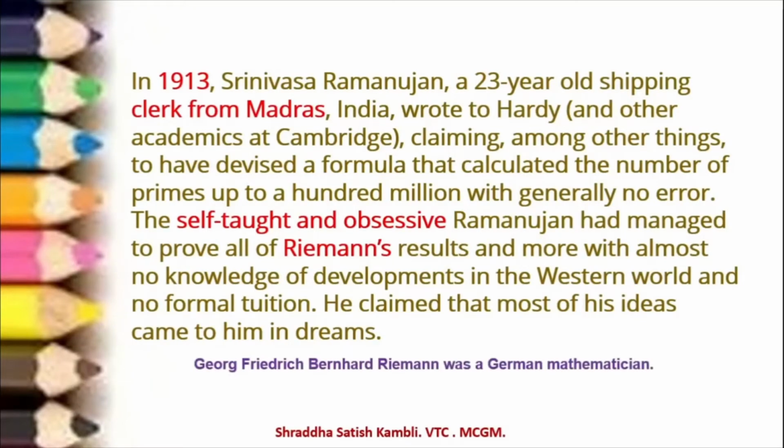Now, who is Raymond? Raymond is George Frederick Bernard Raymond, who was a French mathematician. So he had considered Raymond's work as one kind of reference, and he proved that whatever Raymond had said, Raymond had just given some theories without any proof. But here he proved that Raymond's work was really perfect. And he had no knowledge of the developments in the Western world. He had no formal training in mathematics, as we had discussed previously.